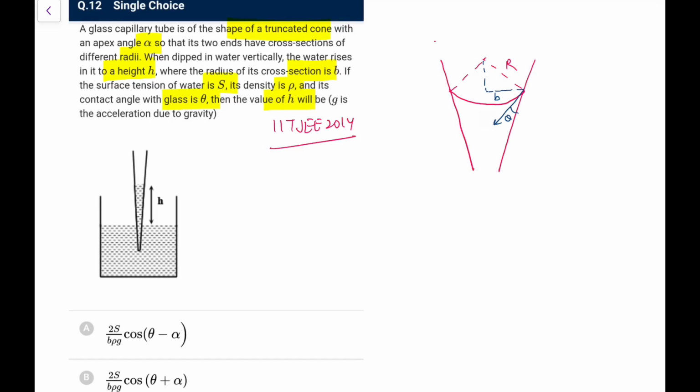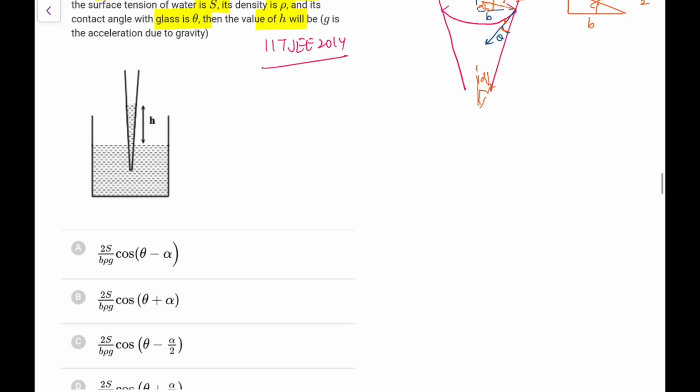Now first of all, be very careful. If this angle is theta, between this line and this line, then this line is perpendicular to this line, and if I draw a perpendicular, this angle will also be equal to theta. Because this is perpendicular to this, we know with the vertical it makes an angle alpha by 2. This horizontal is perpendicular to this one, so this will also be alpha by 2. In this triangle, this is R, this is b, and this angle comes out as theta plus alpha by 2. So first, using the geometry, we can make out that this angle is theta plus alpha by 2.